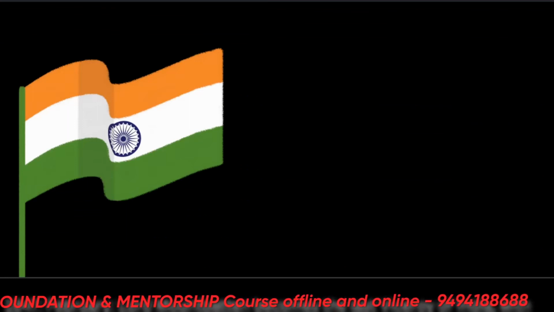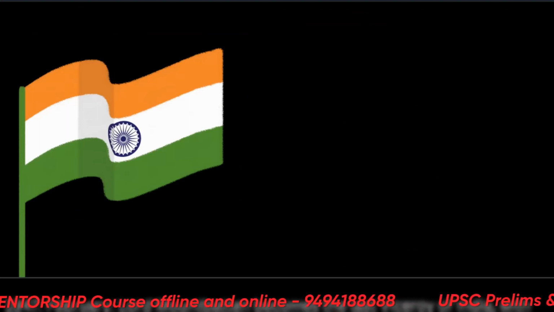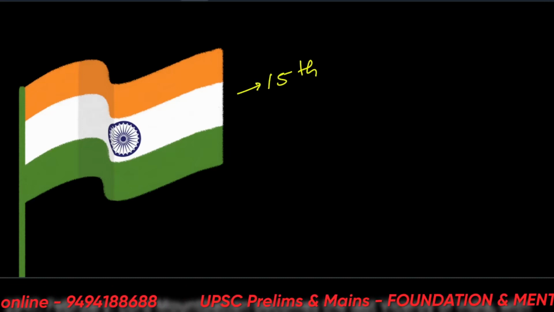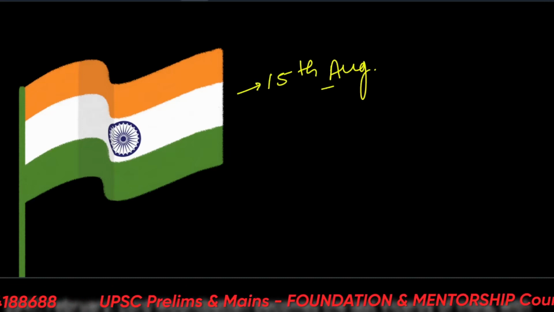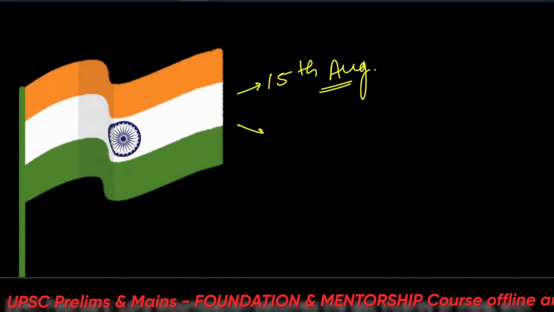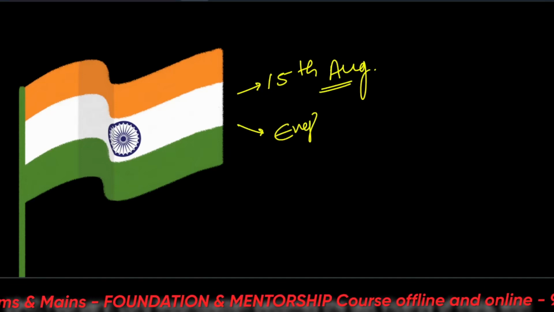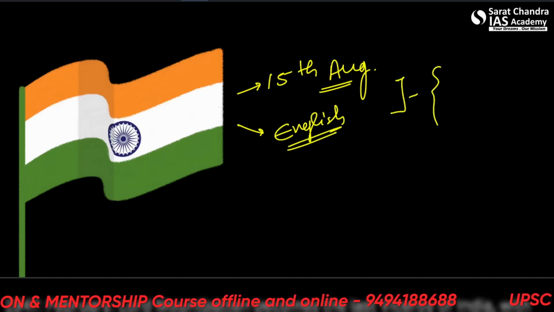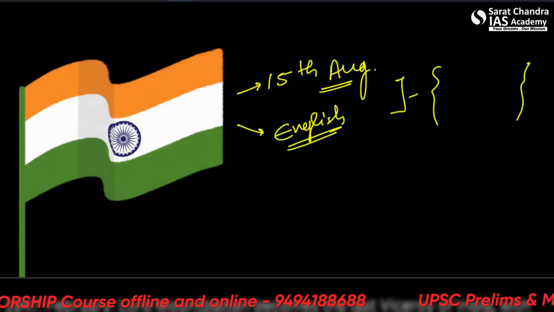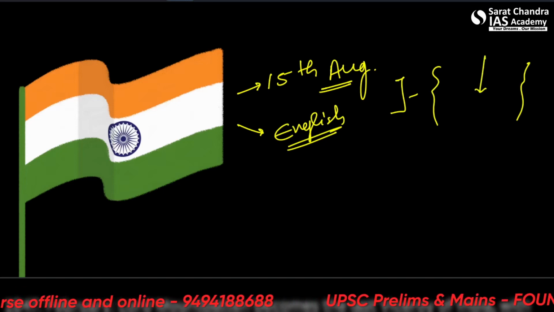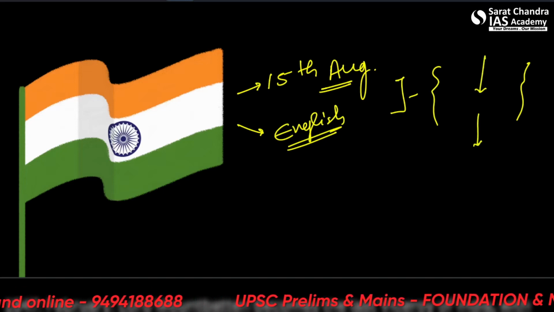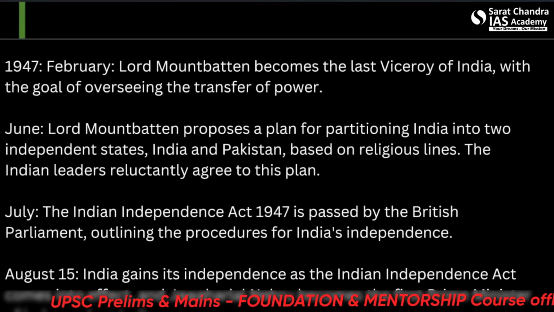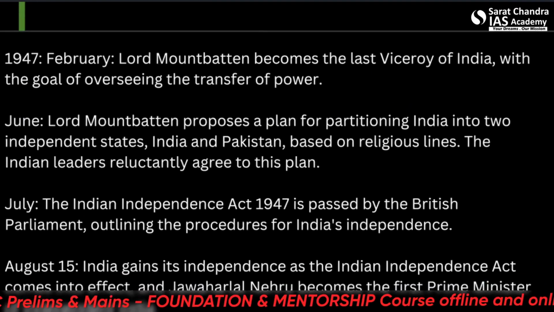First and foremost, very happy Independence Day to all of you. On this day, India was finally liberated from the clutches of the English. This we all read in modern history. I'll be making a simple and short video for you later to remember the most important events of modern history. For now, we'll just see what culminated into this day in the last year, that was 1947.